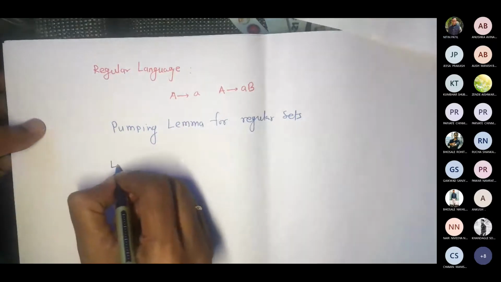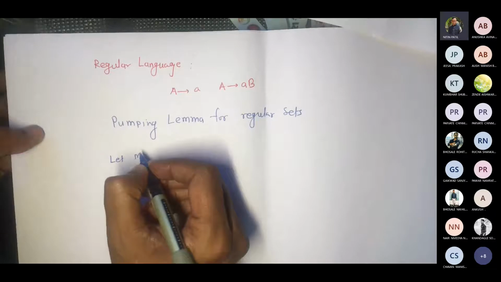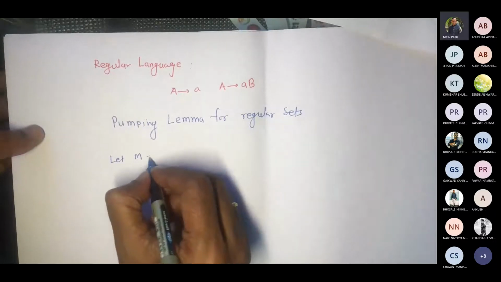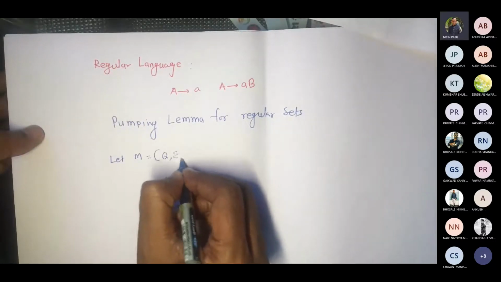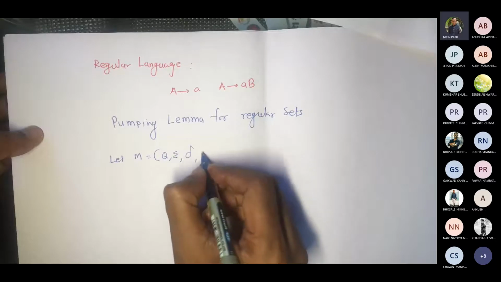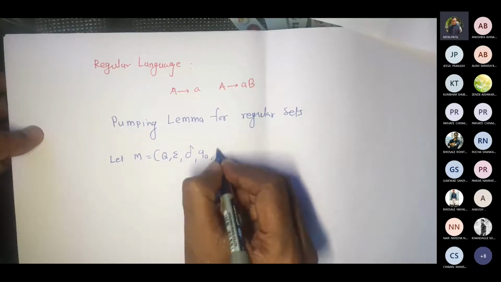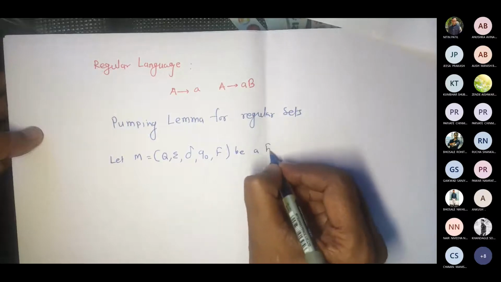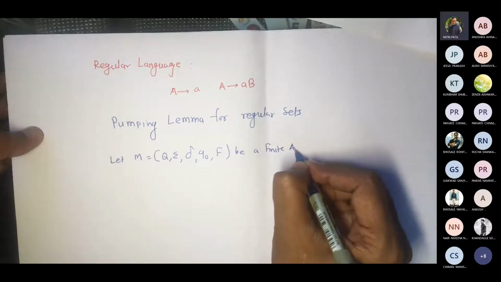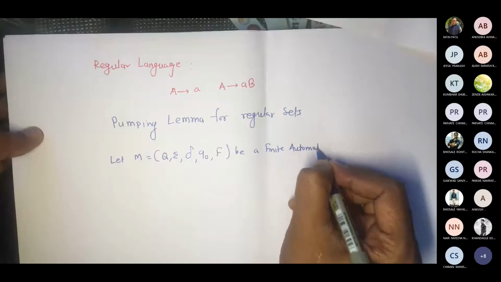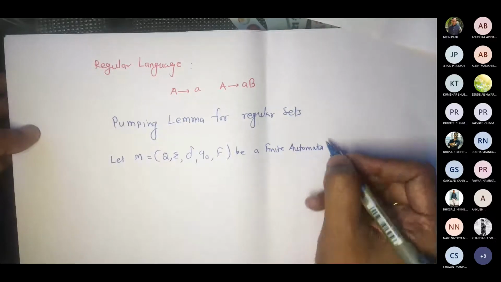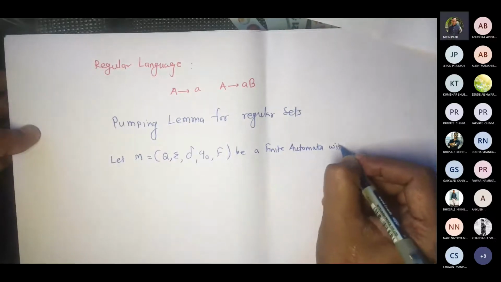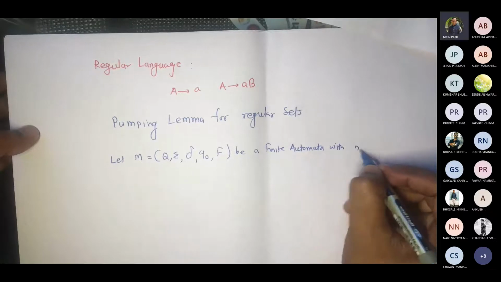Let M, which is given as Q, sigma, delta, Q0, F, be a finite automata with n states.